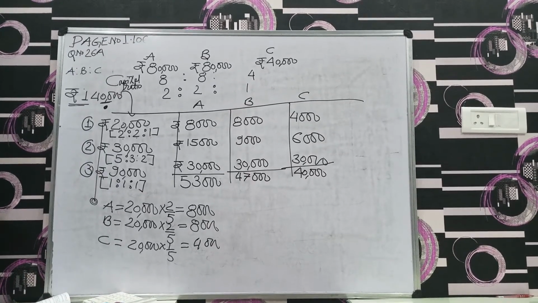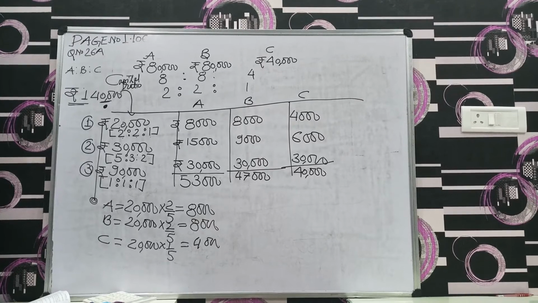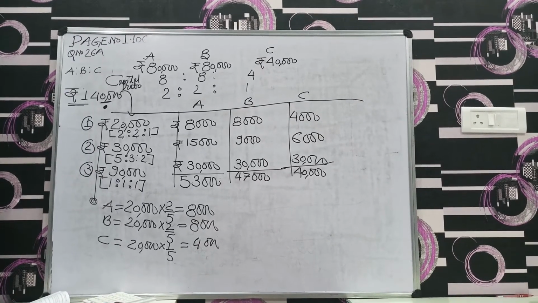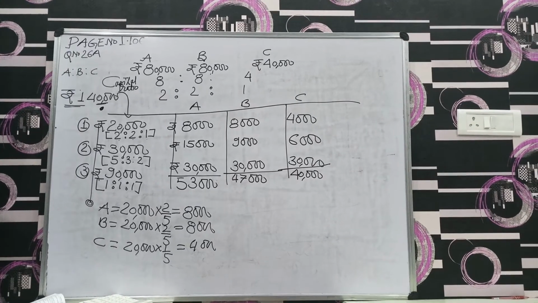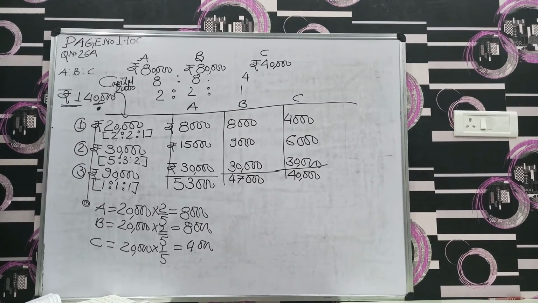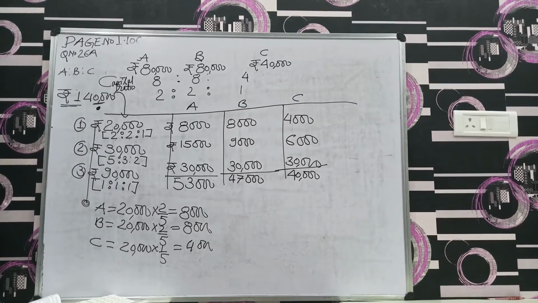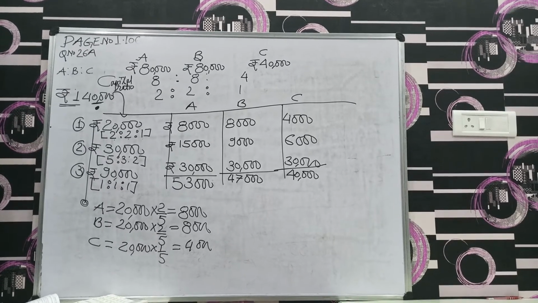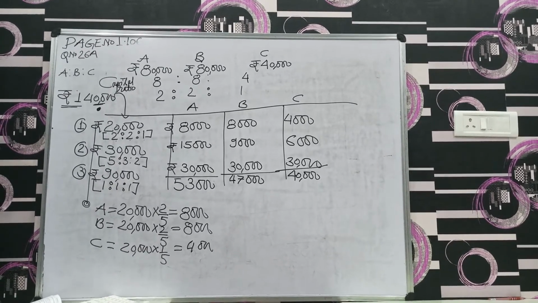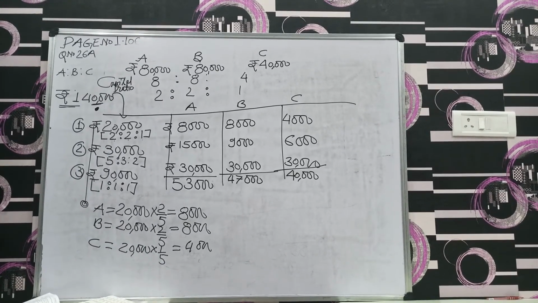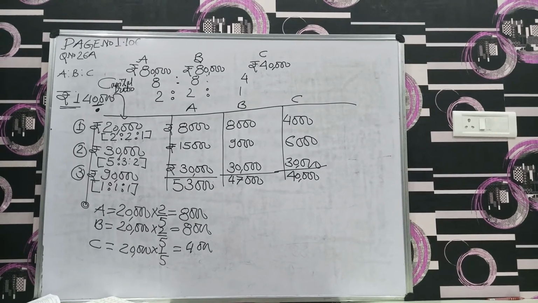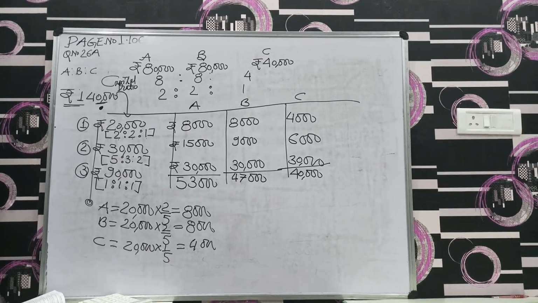The profit was to be divided as follows. The first 24,000 in proportion of their capital. We can easily calculate the capital ratio. Remaining profit to be divided equally. They drew 1,000 per month each as drawings. In this particular question, we don't have any use of drawings in the profit and loss appropriation account. During the year, the firm made a profit of 53,400 before charging any of the above items.